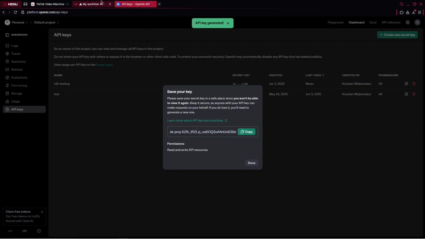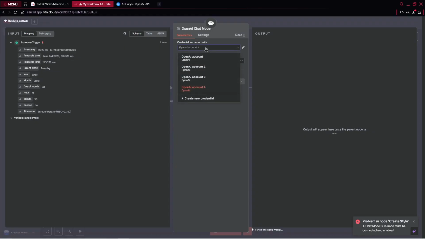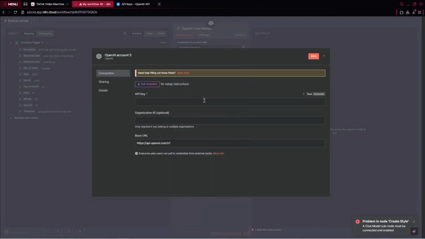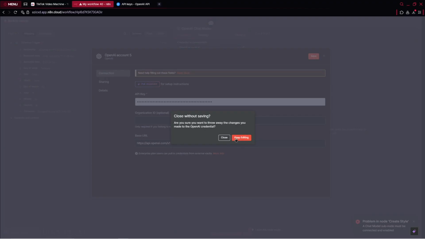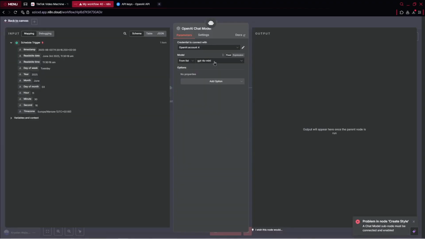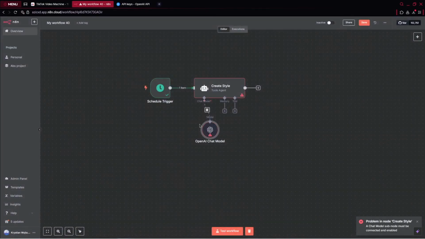I can copy it. What you can do next, you can go over here, create new credential, and there provide your API key, and it should work. For this case, I will be using the model GPT-4o Mini. I can say it's pretty good enough, it's really cheap, so you can use it. And this way, we connected our OpenAI chat model.